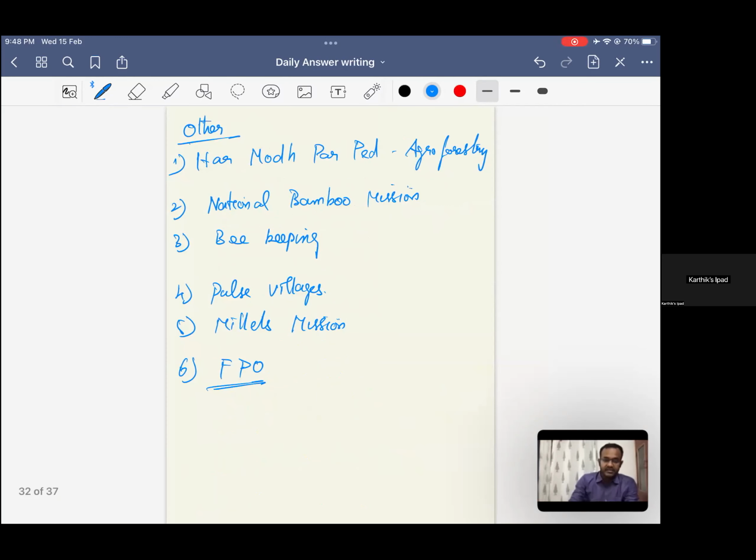And then with respect to agroforestry systems, national bamboo, beekeeping, pulse villages, millets missions of Chhattisgarh and Odisha regions, the government of India is coming up with a large number of FPOs to address the challenges existing with cooperative farming, to add more bargaining power to the farmers, to also increase value addition in the farm produce and to increase more money, right? So to conclude, these initiatives have been brought in by the government of India and by the various state governments with the objective of doubling the farmers' income, which has been initiated by the government of India, right?